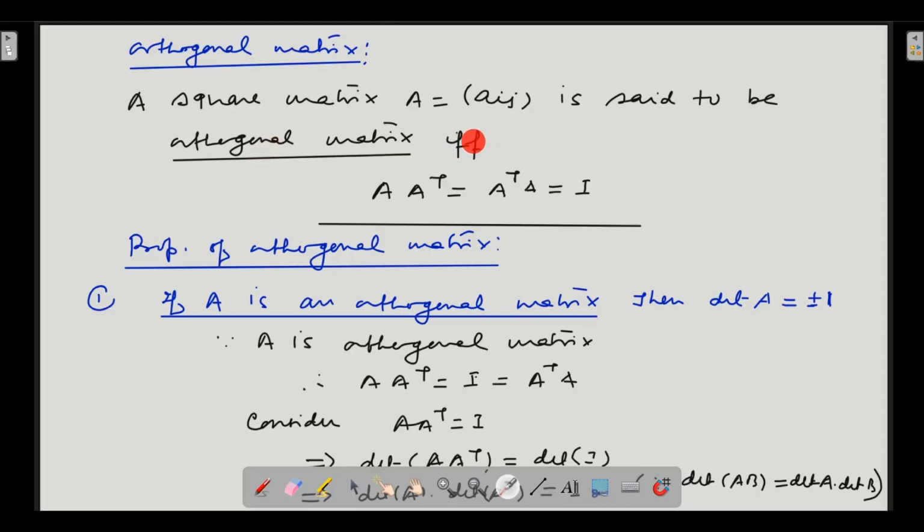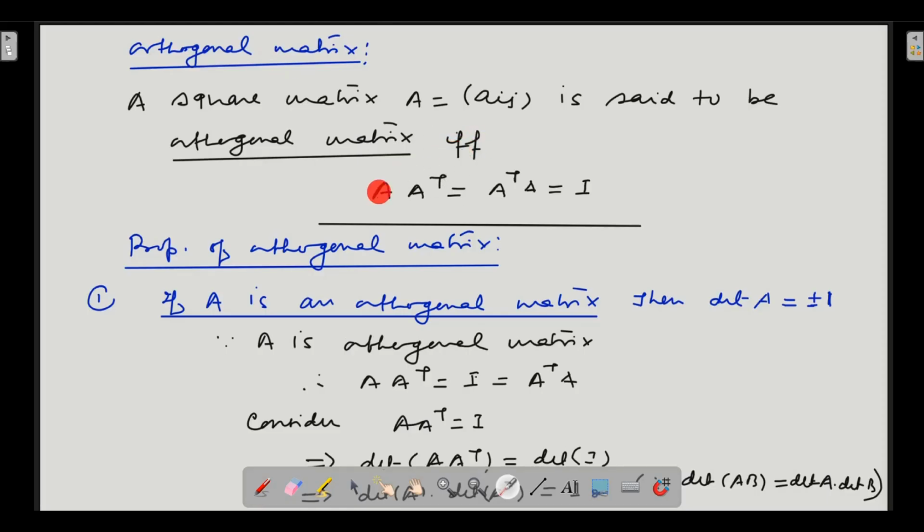What does it mean by the condition IFF? IFF means if and only if. It means that if the matrix is orthogonal, this condition will hold good, and if this condition will hold good, then matrix will be orthogonal. Okay, that is the meaning of IFF.